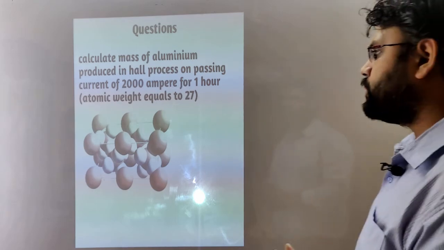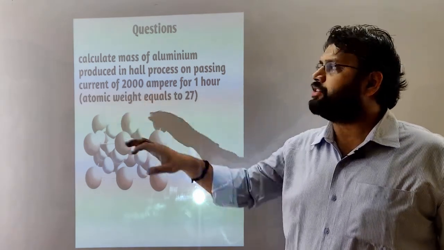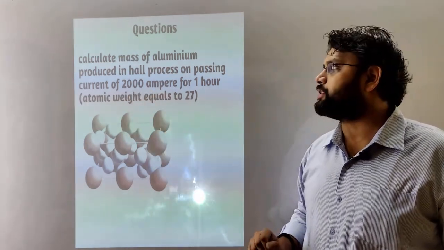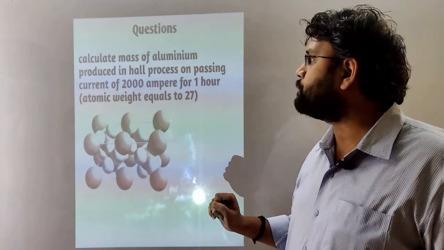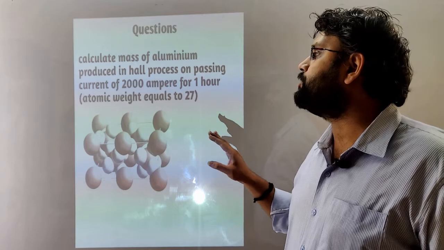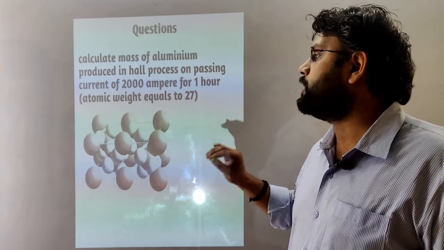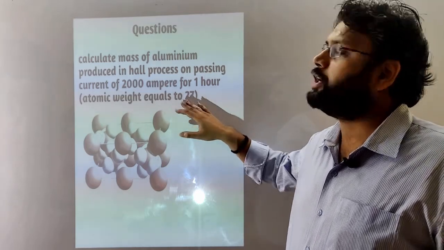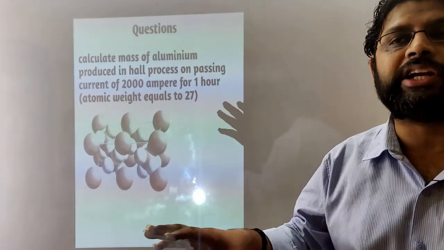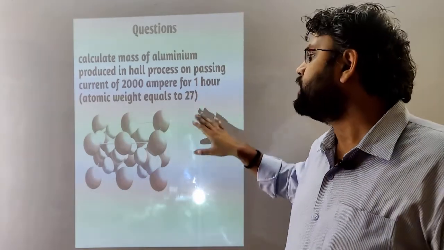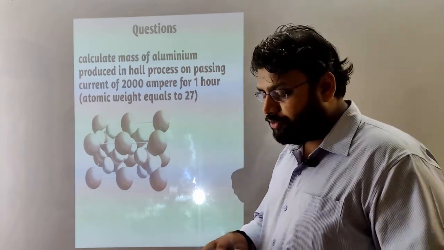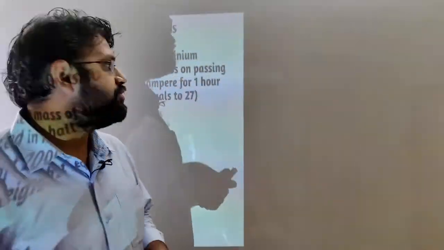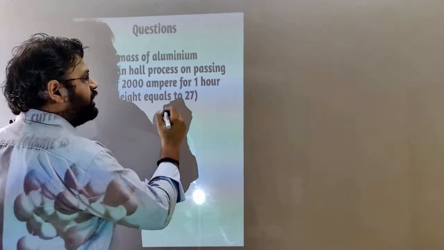Before concluding this lecture, let's see one simple numerical based on Faraday's law. The question says, calculate the mass of aluminium produced in the Hall process on passing a current of 2000 ampere for 1 hour. The atomic weight of aluminium is also given, but we should know the atomic weights of all elements. Here it is given as 27. Now see what we have to find. We have to find the mass, meaning the weight of aluminium.